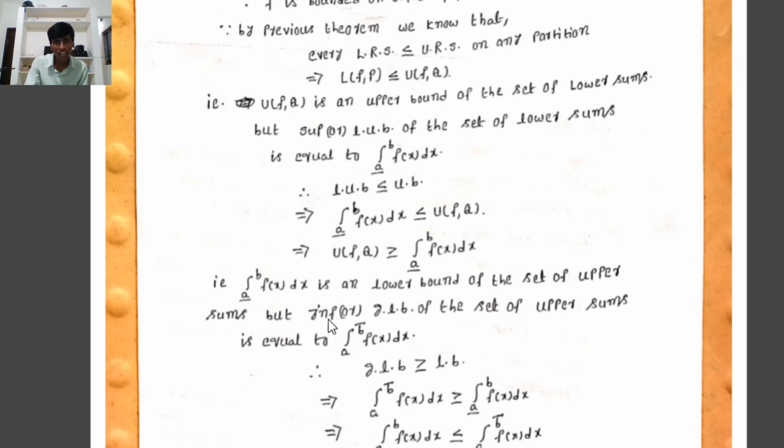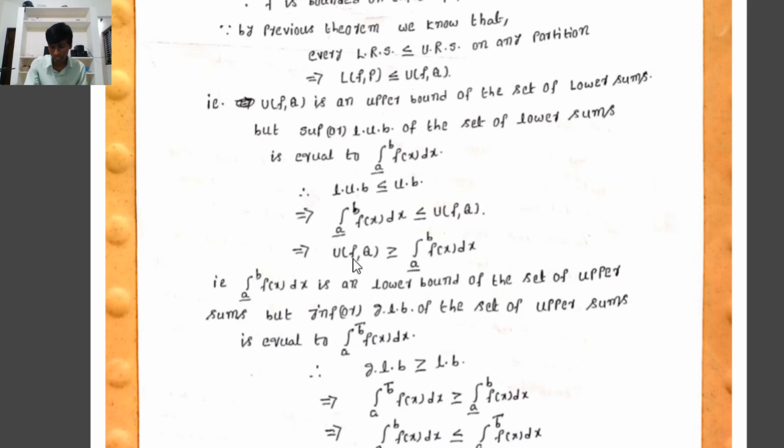Since the infimum, or greatest lower bound, of the set of all upper Riemann sums is called the upper Riemann integral, by definition the upper Riemann integral is the infimum or greatest lower bound of the set of all upper Riemann sums. Clearly, the lower Riemann integral is a lower bound of the upper Riemann sums, whereas the upper Riemann integral is the greatest lower bound.